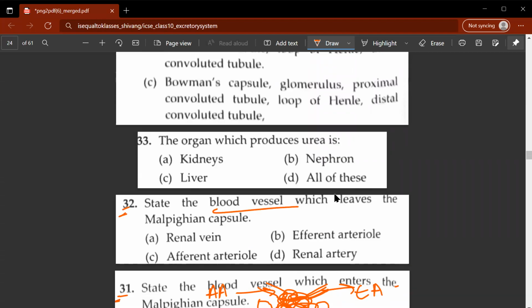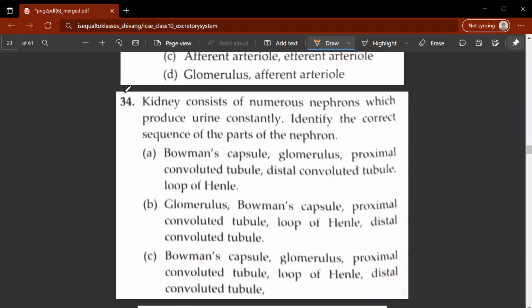State the blood vessel which leaves the Bowman's capsule. Now, again, as I said before, this would be B, efferent arteriole. 33rd question, the organ which produces urea is. So that would be C, liver. It's not the kidneys, it is liver. That's a big confusion that I also had.